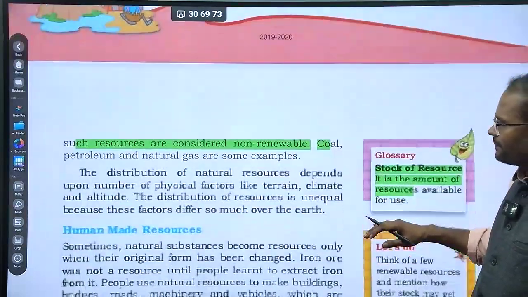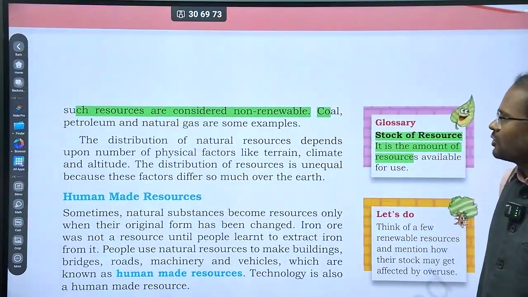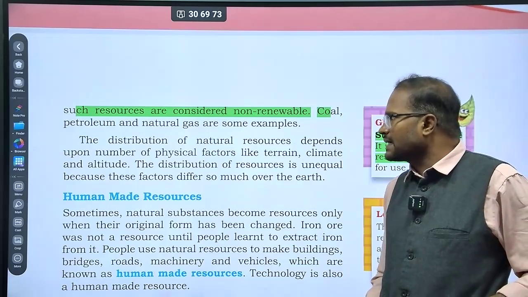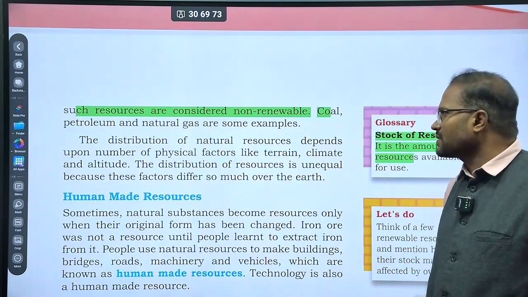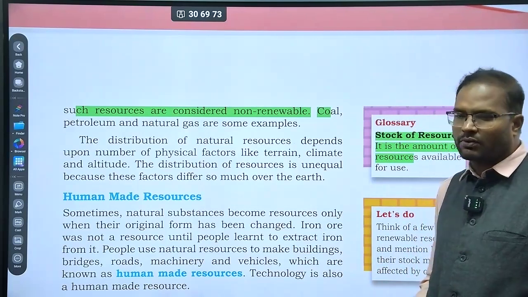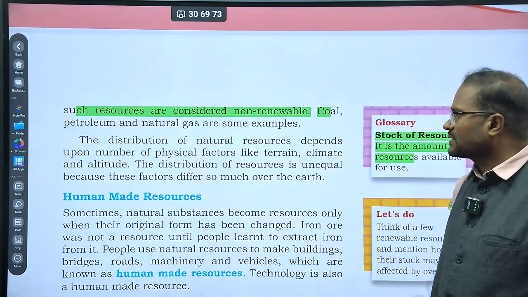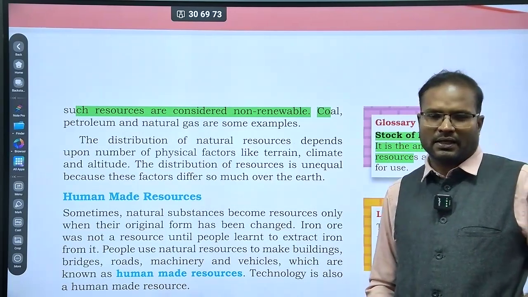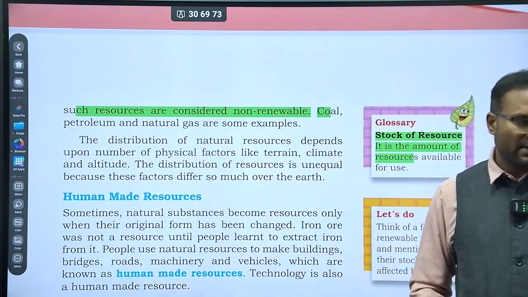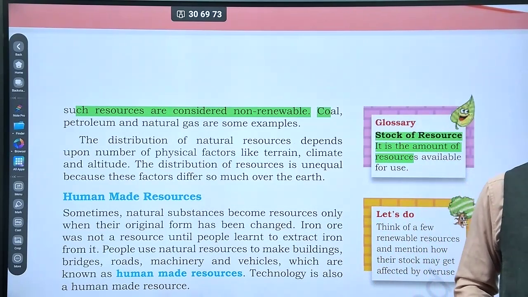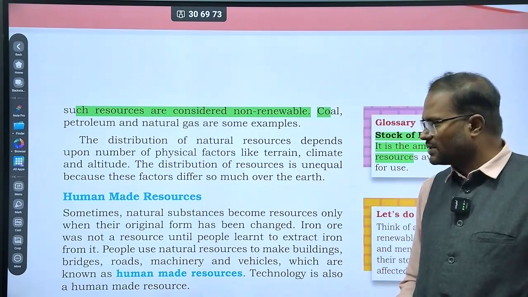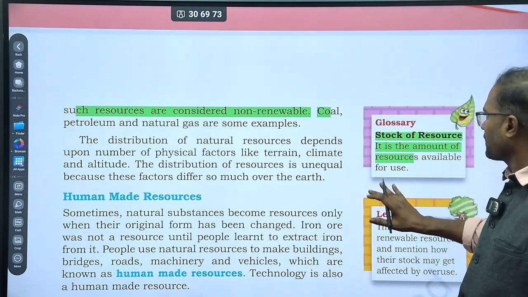Okay, let's see. So coal, petroleum and natural gas are some examples. These resources are non-renewable. Once the coal is over, that's it. And once petroleum and natural gas are over and there is no natural gas left on the earth, yes, the natural gas resource is over. That means over. Okay, right.